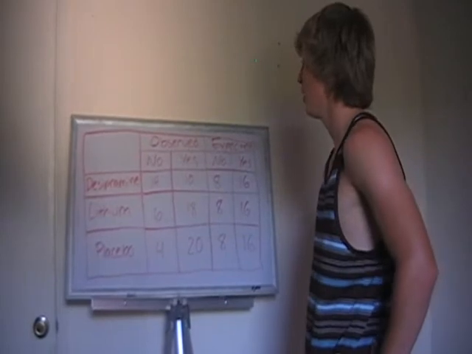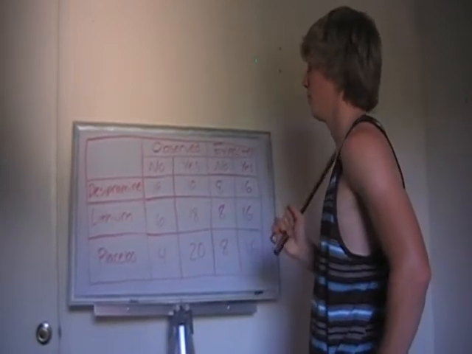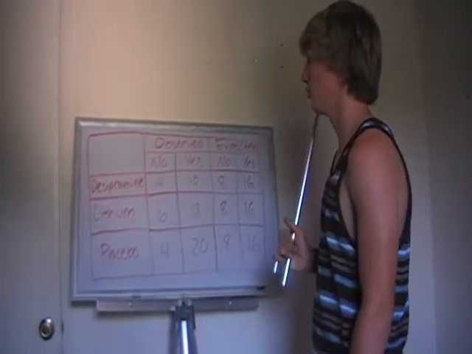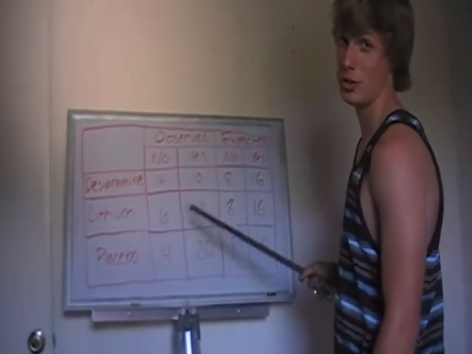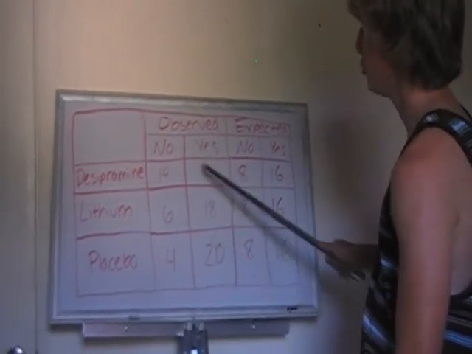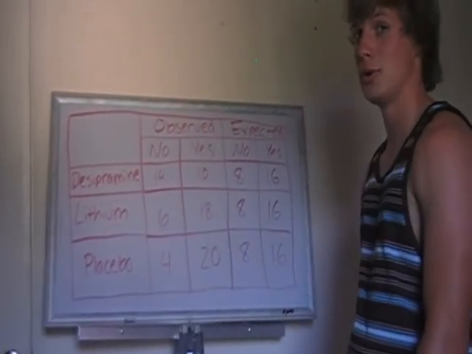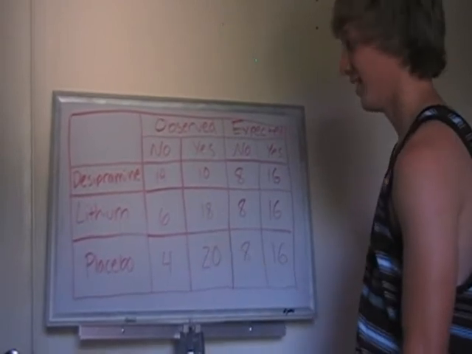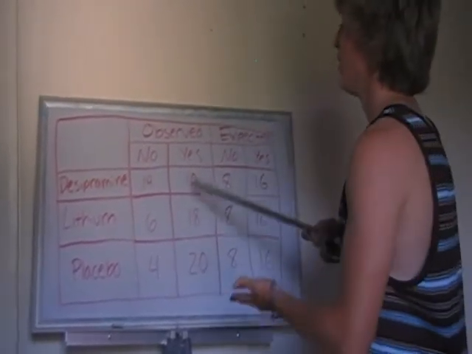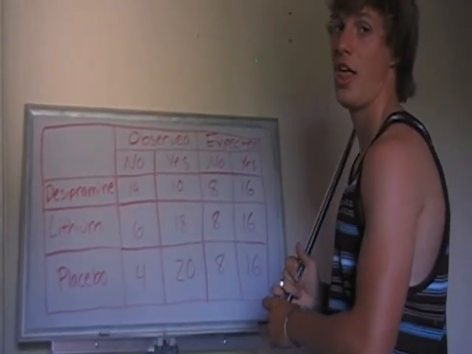If we remember, our null hypothesis for the whole experiment was that all these values would be equal to each other. And our alternative hypothesis was that they're not equal to each other. So now we ask ourselves, are these equal to each other? Now we answer to ourselves, no they are not. Therefore, we can accept our alternative hypothesis and reject our null hypothesis. The end.